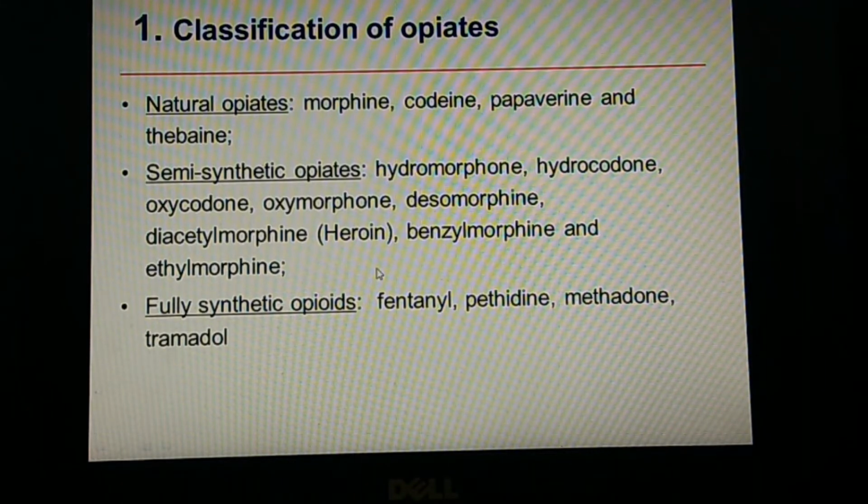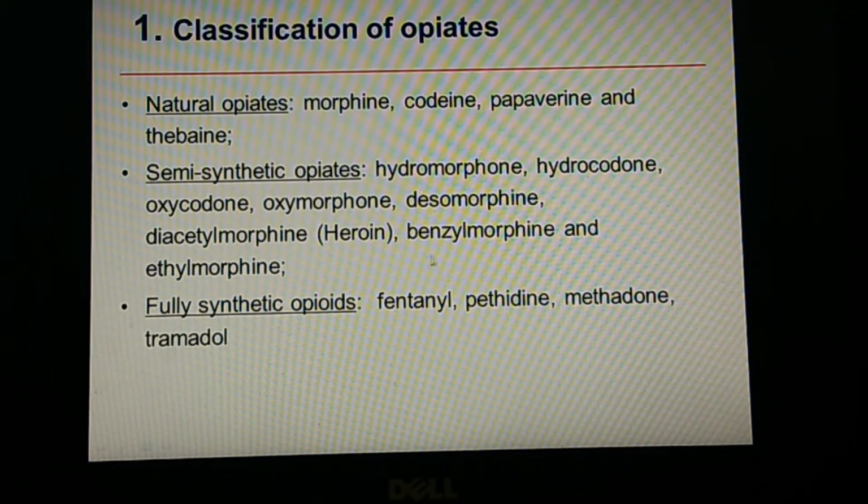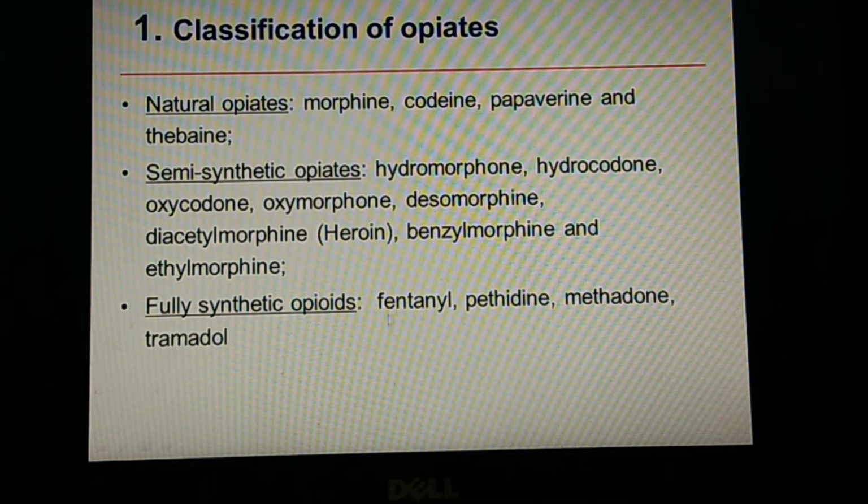Heroin usually causes addiction, which is what we call afim. We also have benzylmorphine and ethylmorphine. And the fully synthetic drugs, which we synthesize in the laboratory, are fentanyl, pethidine, methadone and tramadol.